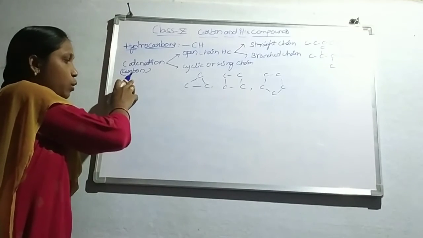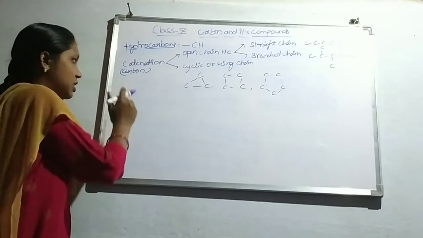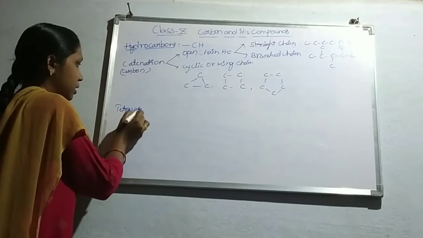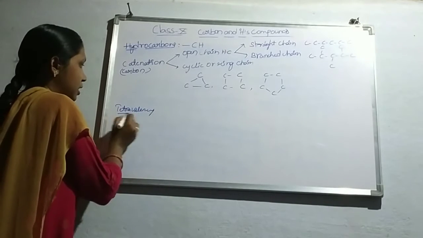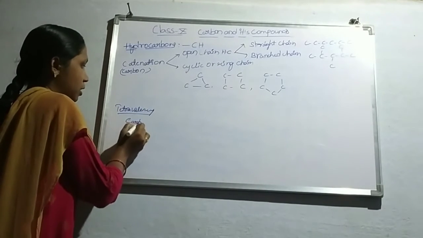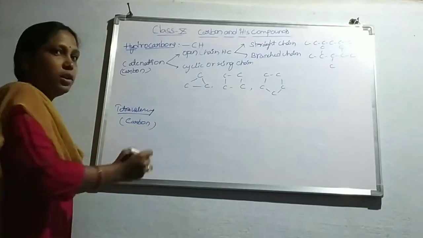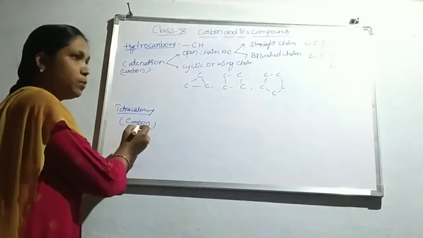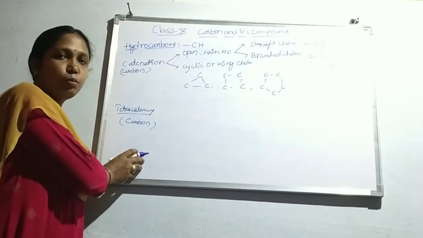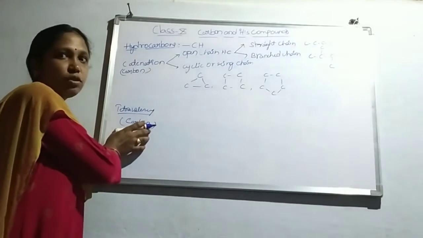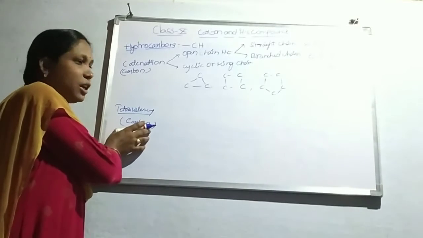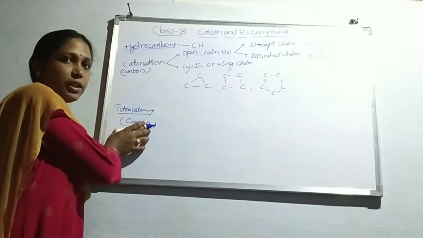Next, another important property of carbon is tetravalency. That means carbon forms 4 covalent bonds. If a carbon forms all 4 single bonds or sigma bonds, we know it as a saturated molecule.